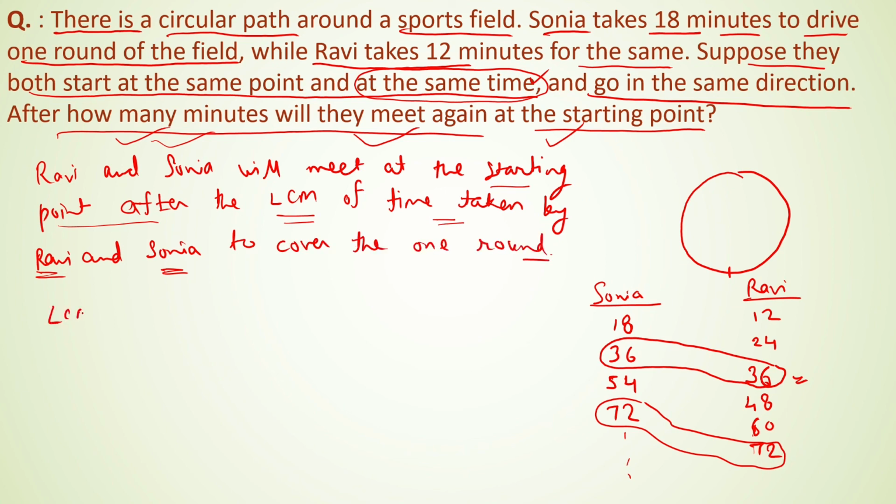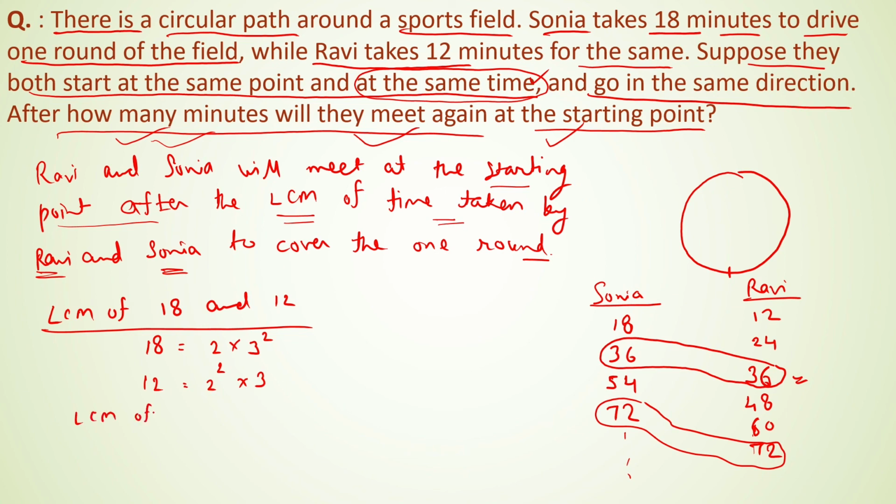So the LCM of 18 and 12 we have to determine. The prime factorization of 18 is 2 into 3 to the power 2, and 12 is 2 to the power 2 into 3. So the LCM of 18 and 12 will be 2 to the power 2 into 3 to the power 2, that means 4 into 9, that means 36 minutes.